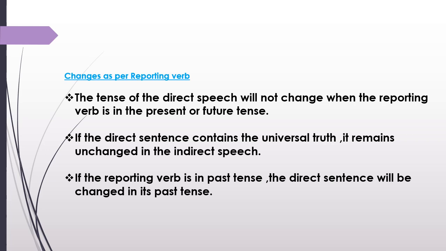If the reporting verb is in the past tense, the direct sentence will be changed to its past tense. So you have to remember that. If the reporting verb is in the past tense, that means if the verb is said, told, asked, then the direct sentence will be changed to its past tense.